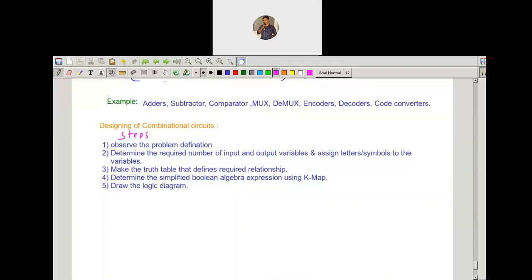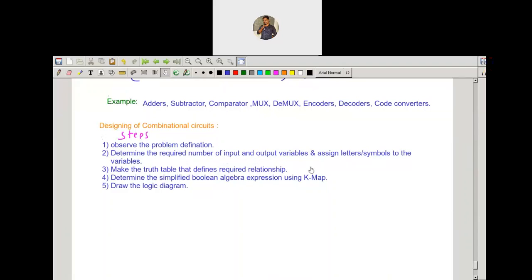You need to follow these steps to design a combinational logic circuit. First, we'll observe the given problem. After that, we'll determine the required number of inputs and the required number of output variables. That is, how many inputs there are, whether 2 inputs or 3 inputs, and how many outputs. Like that, we're going to determine.